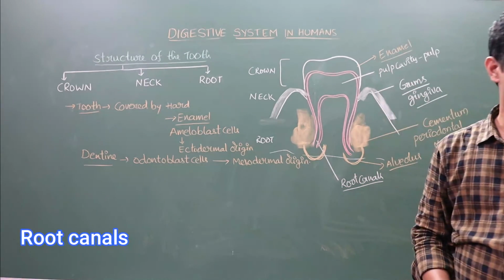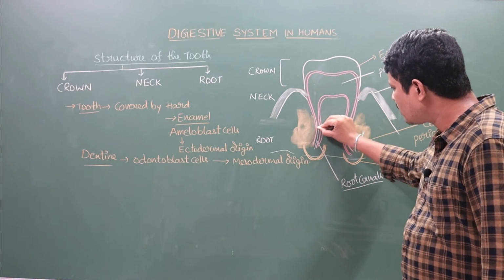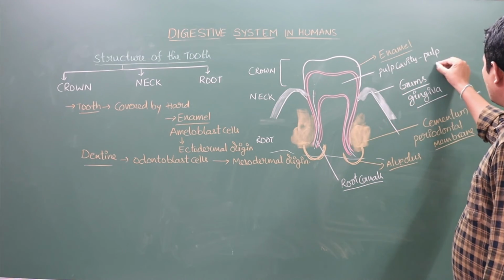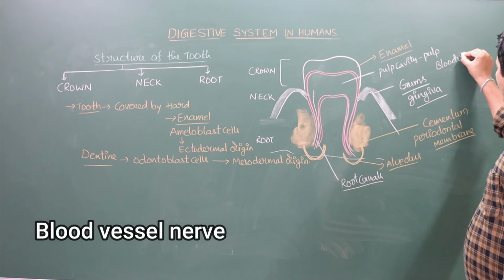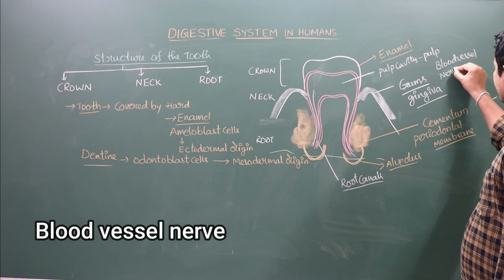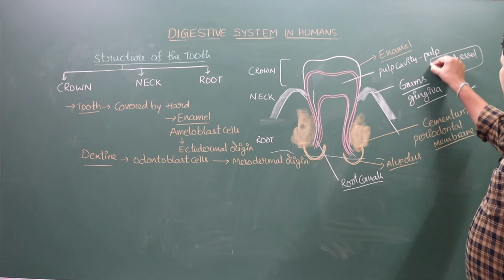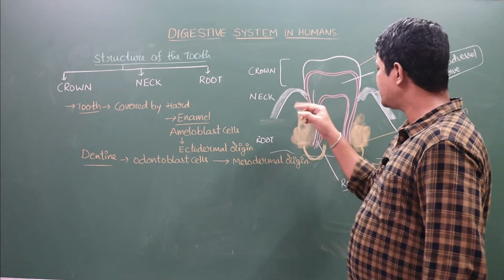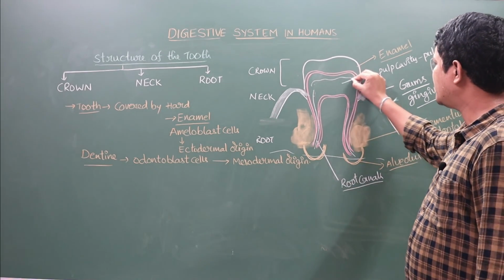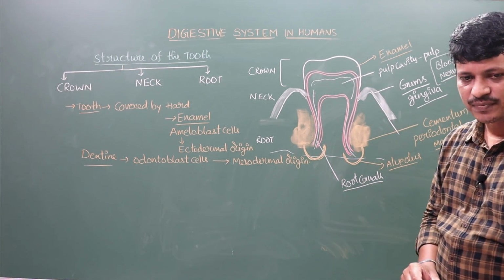These root canals help in the entry of the blood vessels and the entry of the nerves. These are the parts where the nerves and blood vessels enter into the pulp cavity or the dentine. See, this is the structure of the tooth. Okay?